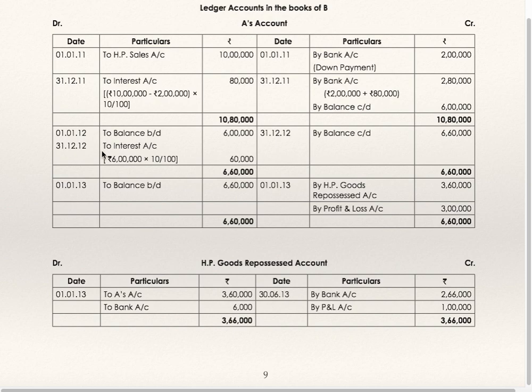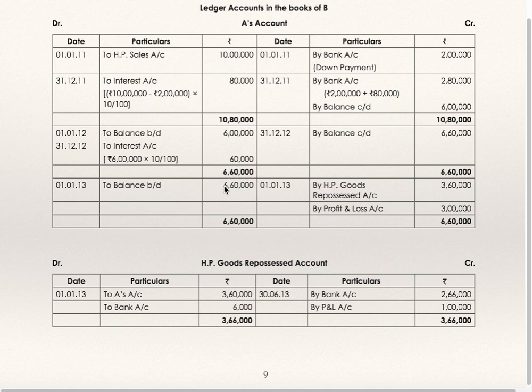Interest due on 31st December 12 to interest 60,000. This is interest of second installment, but he has not received any amount. So 31st December 12 by balance carried down 6 lakhs 60,000. 1/1/13 to balance brought down 6 lakhs 60,000.